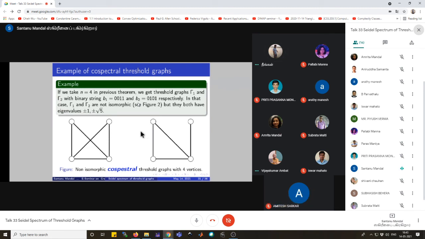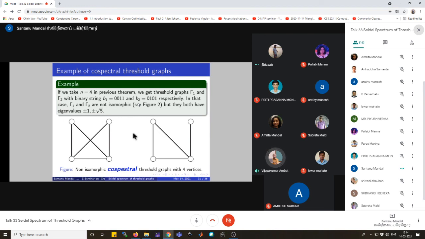Because someone already proved a theorem that two threshold graphs will not be co-spectral with respect to adjacency matrix. Okay. You are saying that first result you stated. Yeah. Thank you. So this is for n equal to 4. Yes, sir.